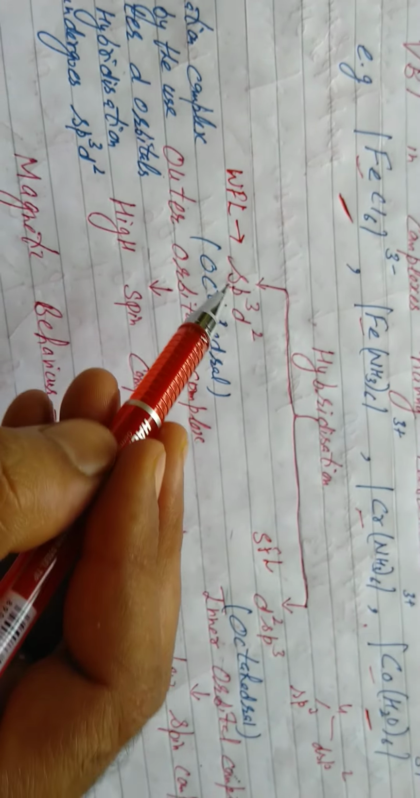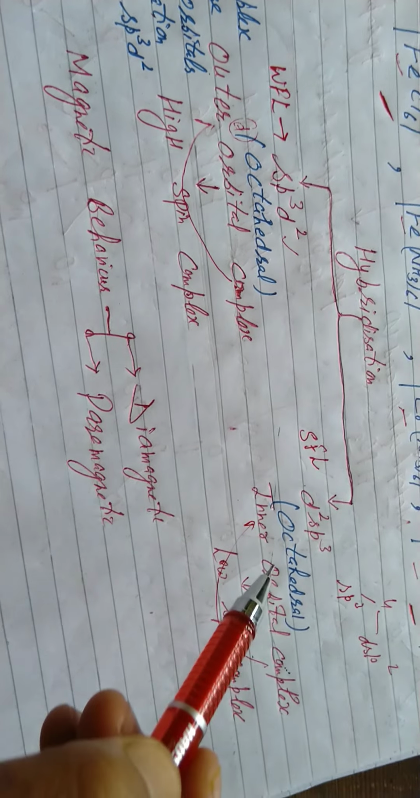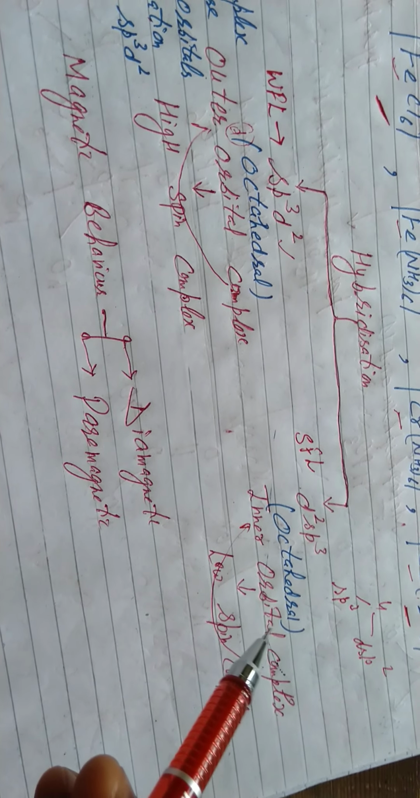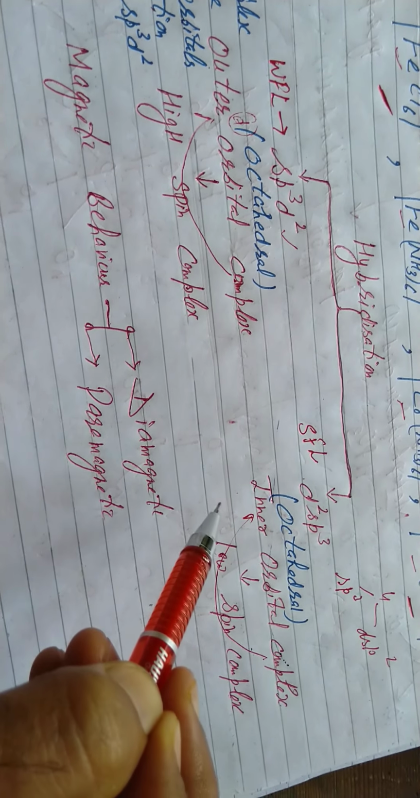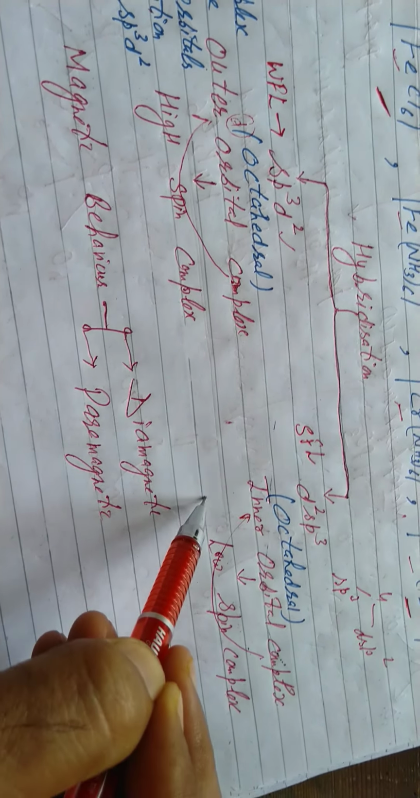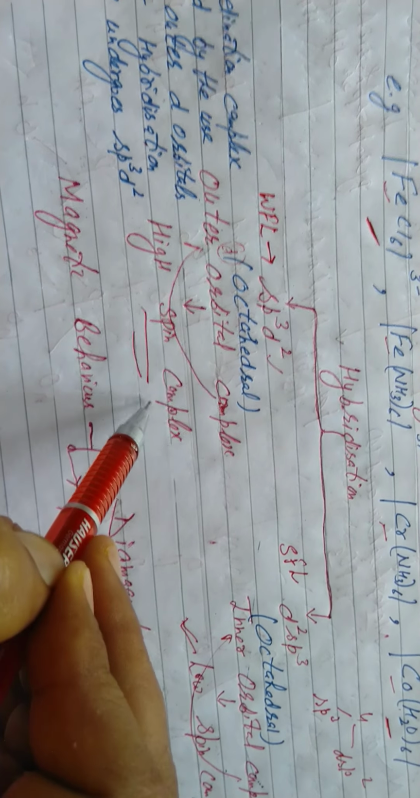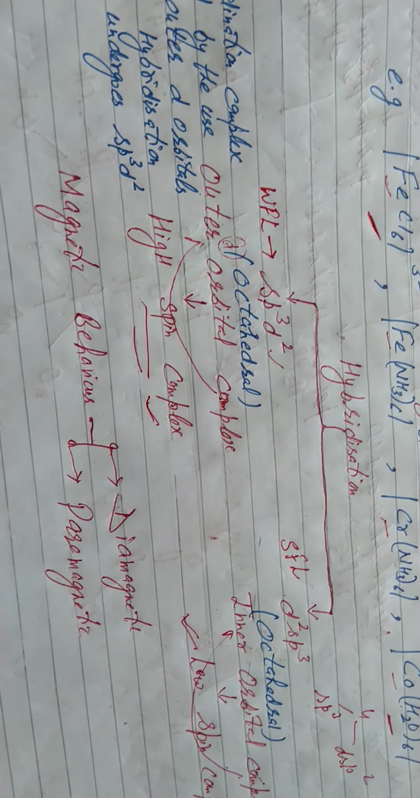When it is an inner orbital complex, again with a strong field ligand, electrons will pair up. Such complexes will have fewer unpaired electrons, so we call them low spin complexes. When there is a weak field ligand, there is 0% chance of back pairing. Electrons will never pair up, so such complexes will have the maximum unpaired electrons. We call them high spin complexes.